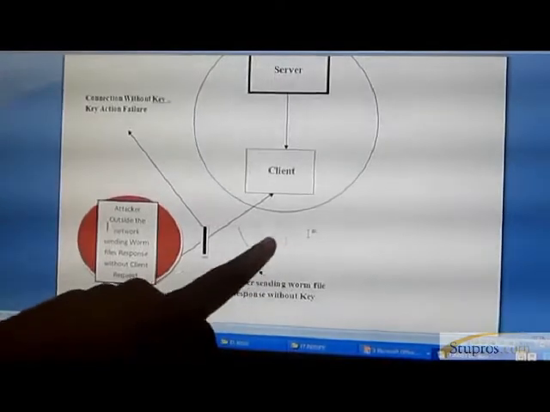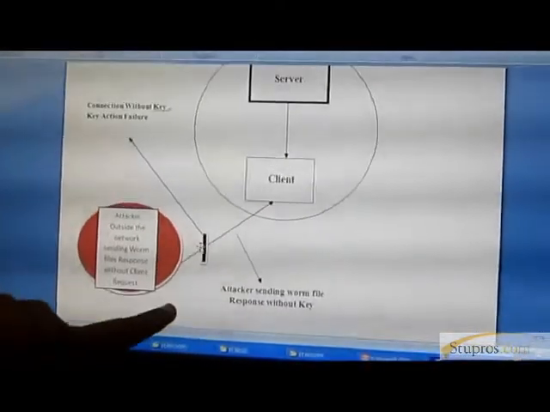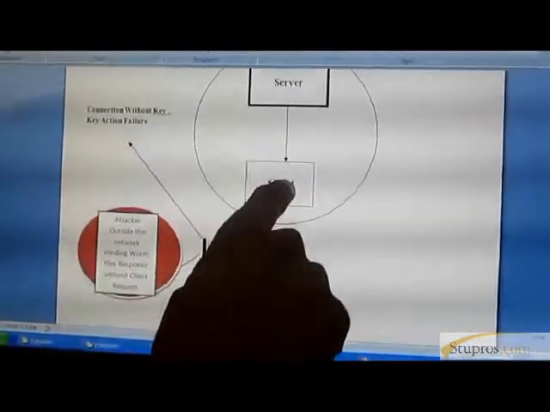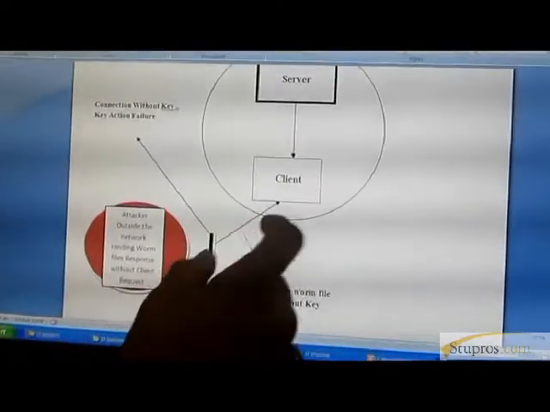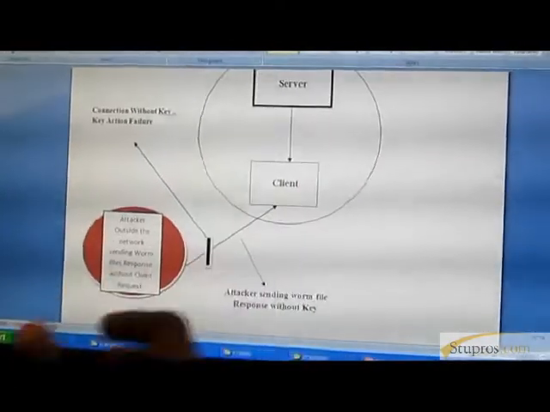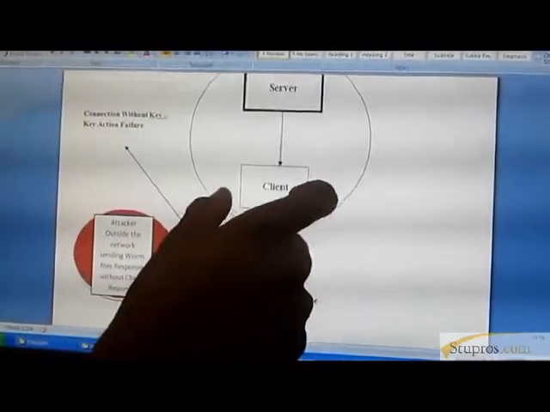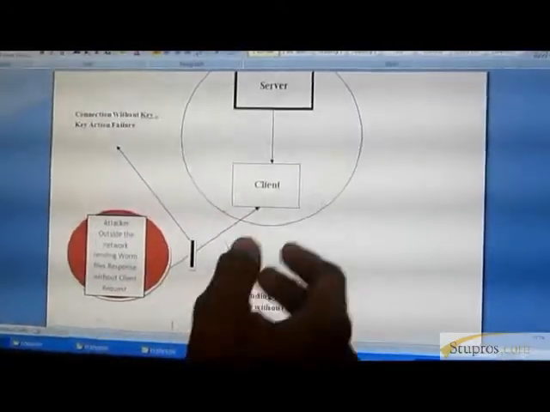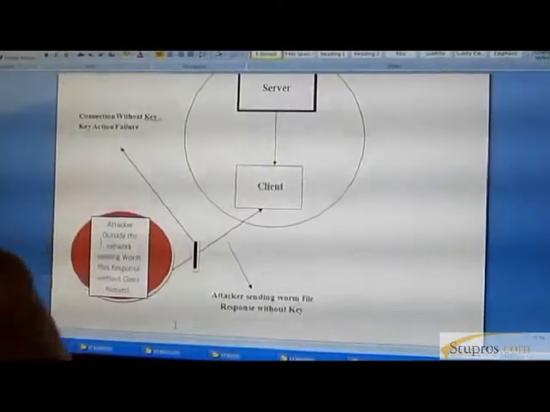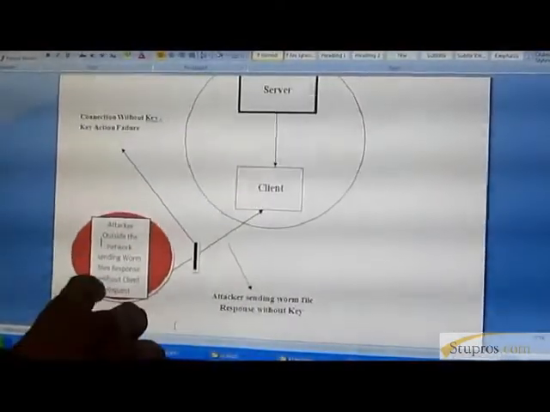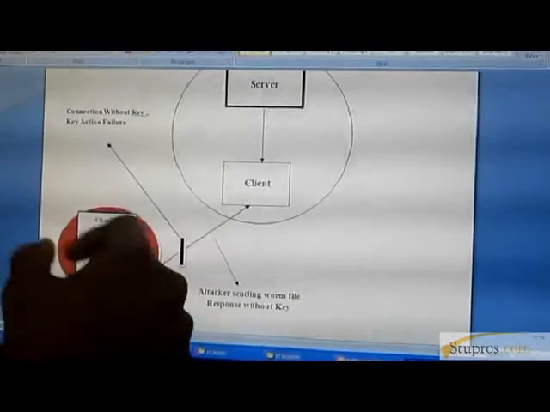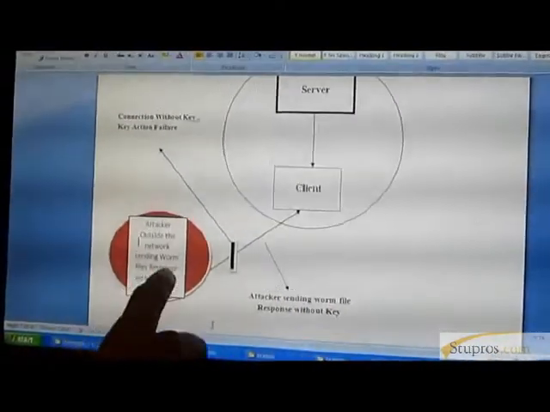But in our proposed system, when an attacker tries to attack the client with a worm file from the outside network, the client first checks the public key. Without the key, it does not allow the system to receive the file. Suppose the attacker knows the public key, meaning he can generate the public key and send the file with the public key also.